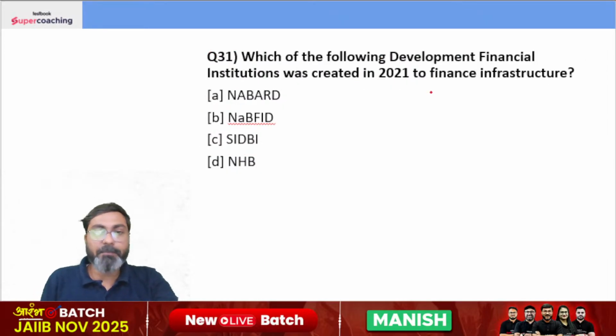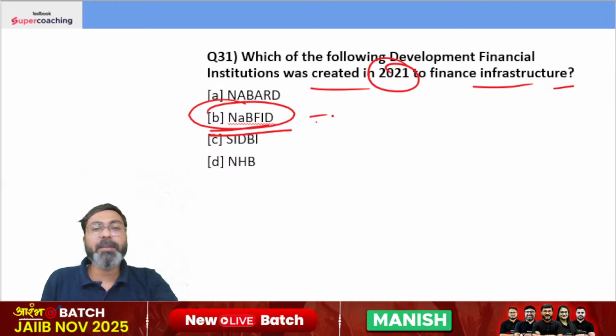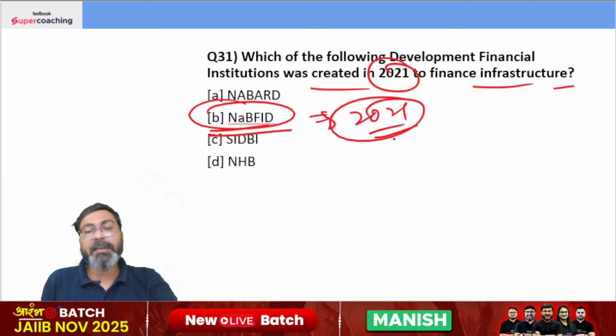Which of the following developmental financial institutions was created in 2021 to finance infrastructure? Infrastructure के लिए NaBFID बनाया हमने. The very recent National Bank for Financing Infrastructure and Development. The right answer is option B.